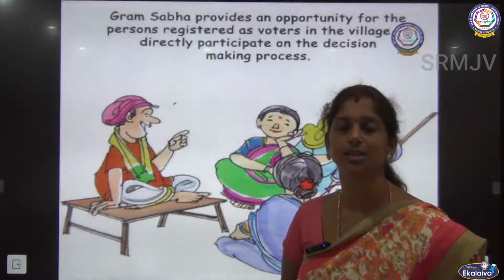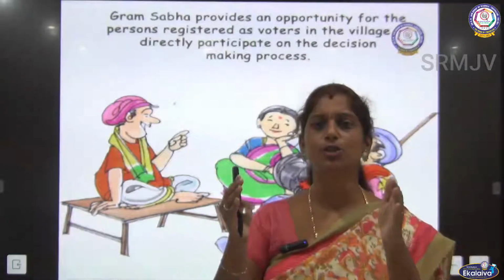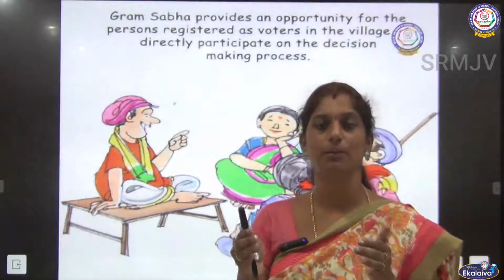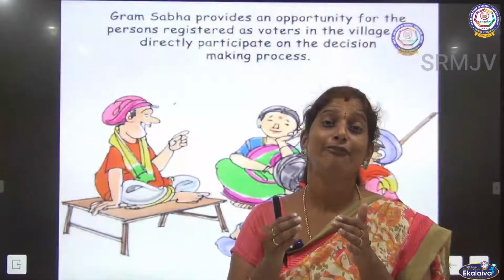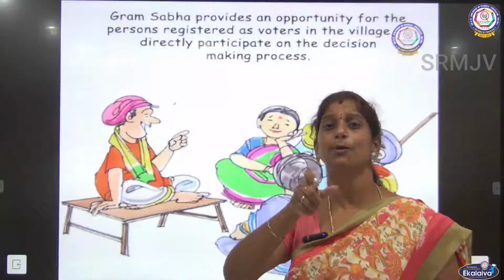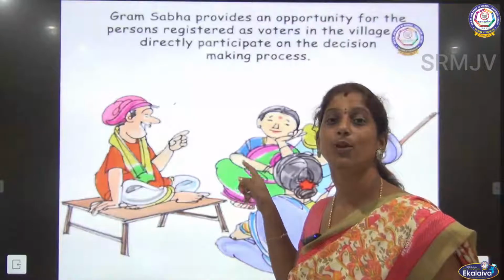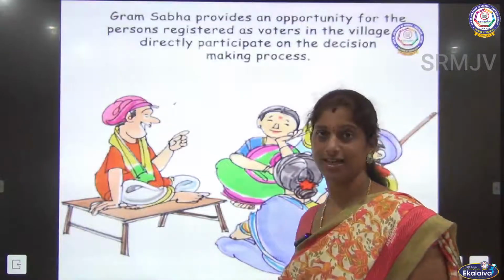So through this Gram Sabha we are going to choose our leader. It is going to be a very small group of people, which means everyone can participate. So the key factor of democracy, participation, is applicable very much here, right?